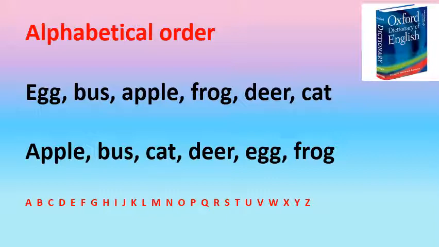Then what comes after D? Yes, it's E. So, we write the word egg. Then what comes after E? Yes, it is F. So, we look for the word which has the starting letter F. So, here we have the word frog. Apple, bus, cat, deer, egg and frog.